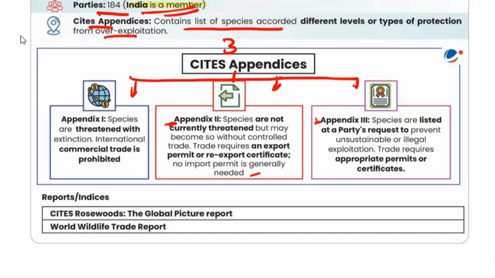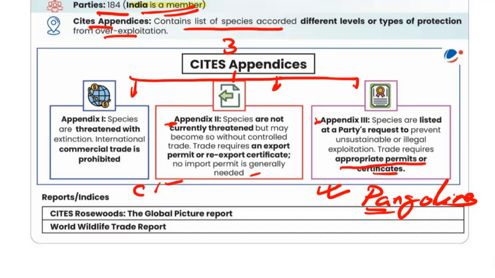Next is Appendix 3. Species are listed at parties' request to prevent unsustainable or illegal exploitation. Trade requires appropriate permits or certificates. Actually, this Appendix 3 aids individual countries seeking cross-border cooperation to protect native species. Like in India, you can say about the pangolins. You may have heard about the pangolins. UPSC has already asked a question related to the pangolins. CITES actually reminds us that protecting Earth's biodiversity is not one nation's duty. It is actually a shared global commitment.